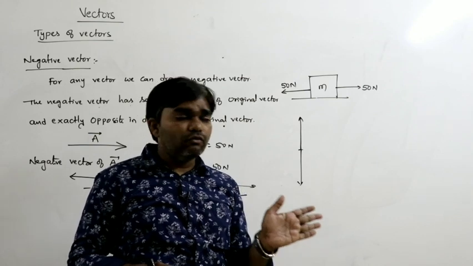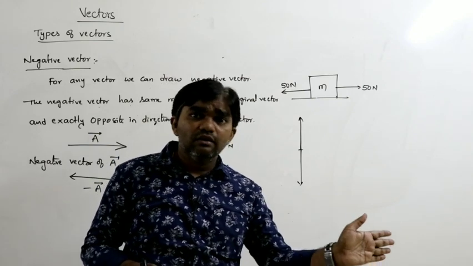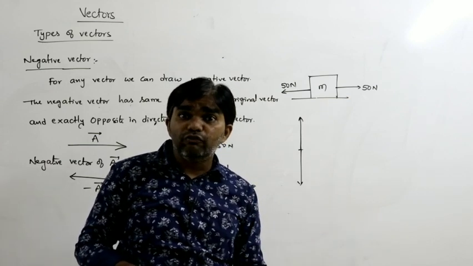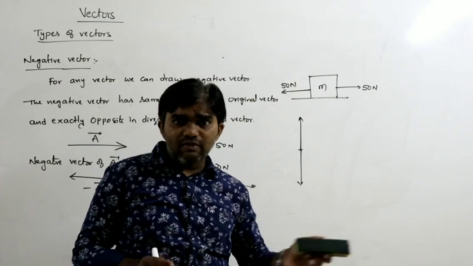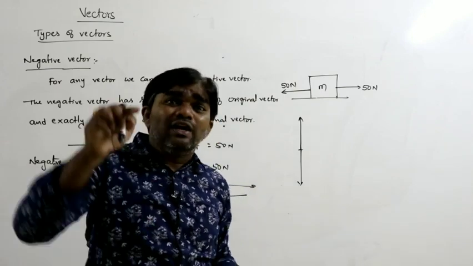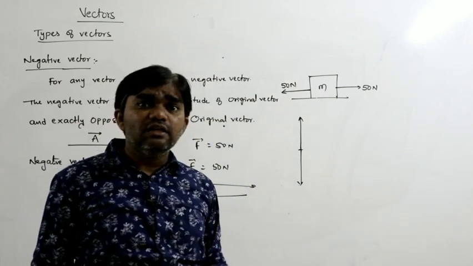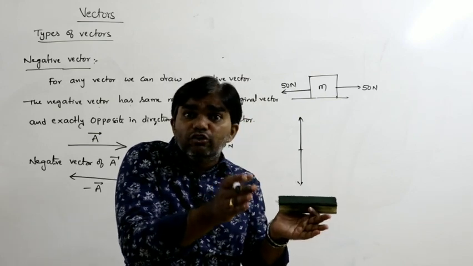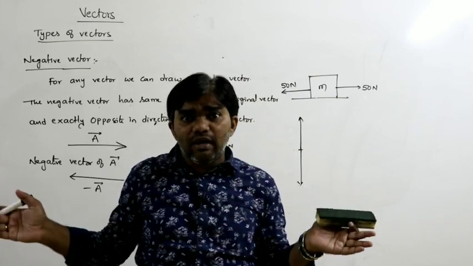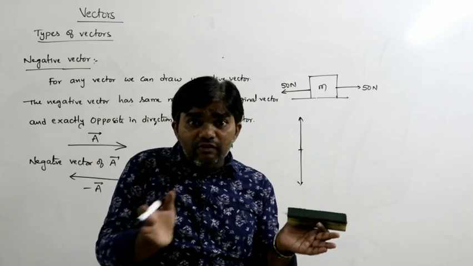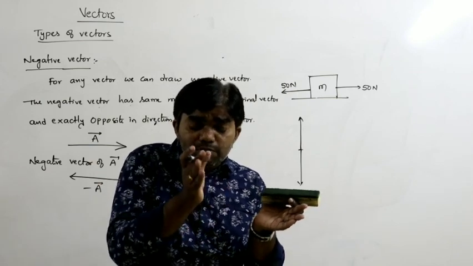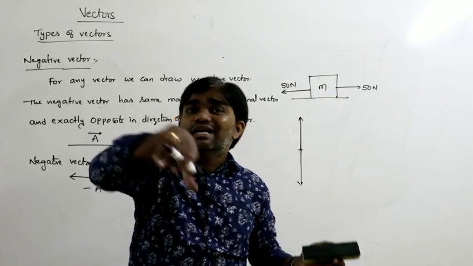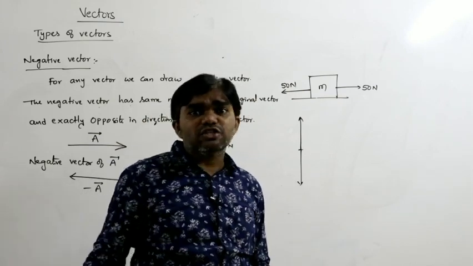Velocity is a vector. What is the negative vector of velocity? We are traveling with the same speed, 0.25 meters per second, away from the wall. That is called the negative velocity.